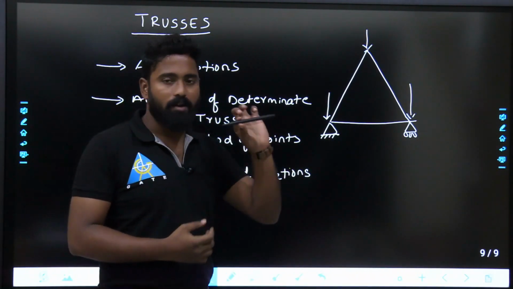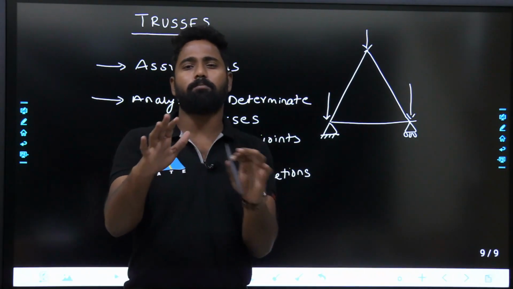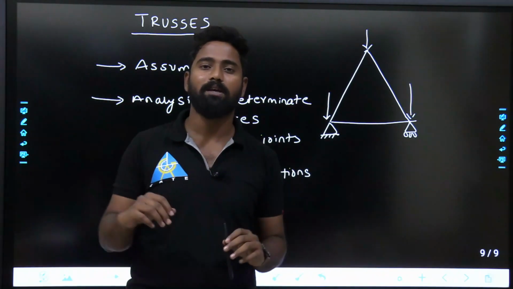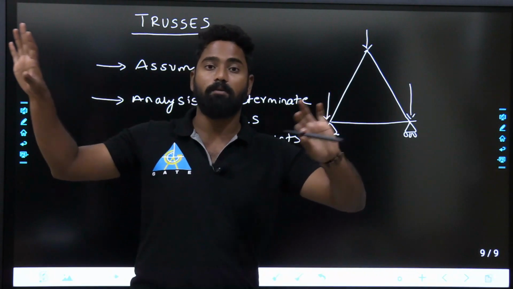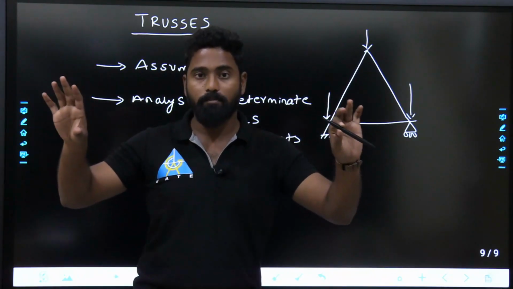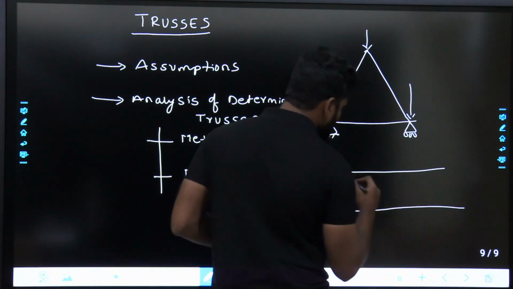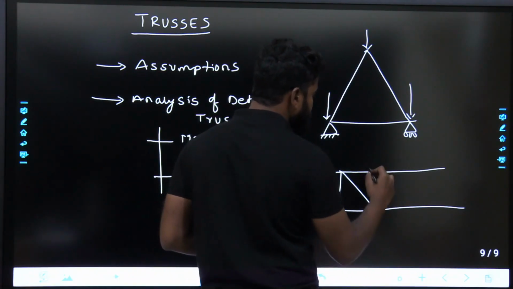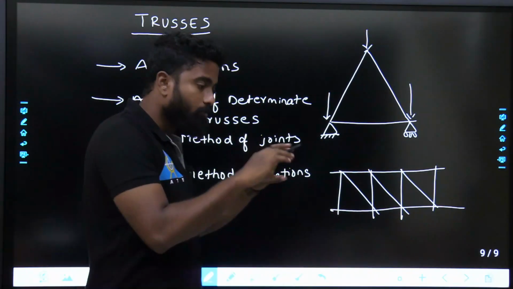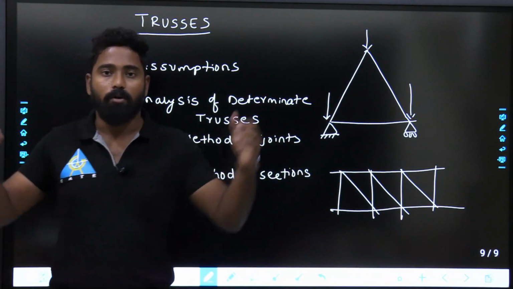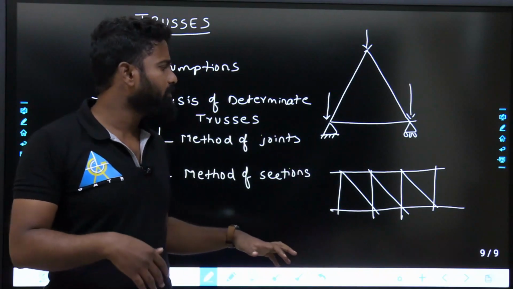See, where do you generally provide trusses? You generally provide trusses in railway bridges mainly. You might have seen, not tracks, railway bridges. In railway bridges, below the bridge is generally made of truss. You can see the deck is something like this. You might have seen this, right? The deck of the railway bridge, or you can see the sides also. There will be trusses.